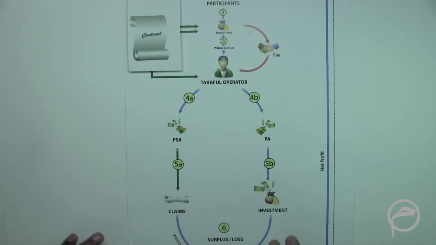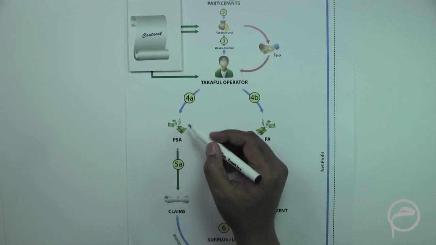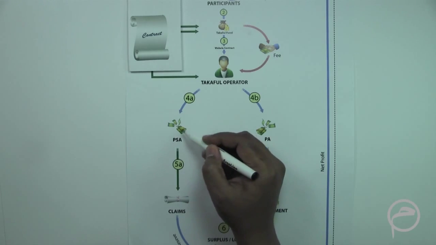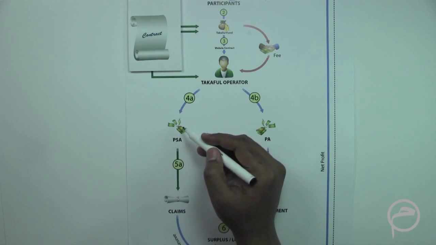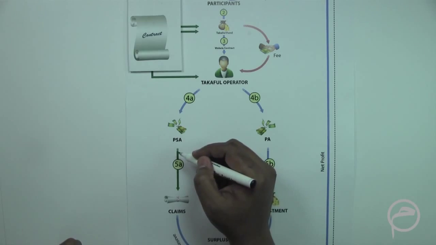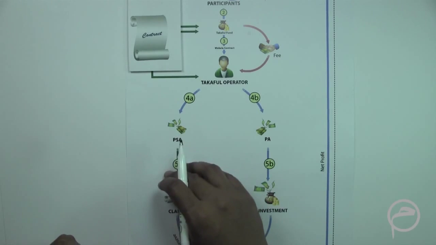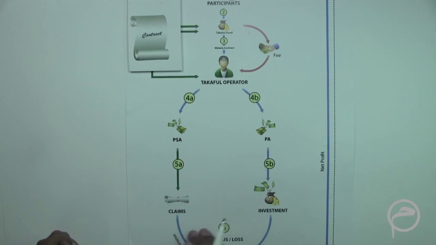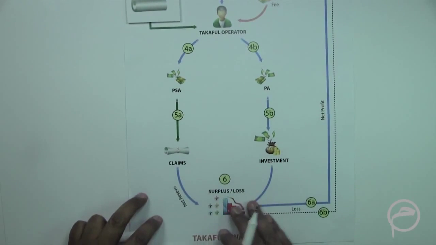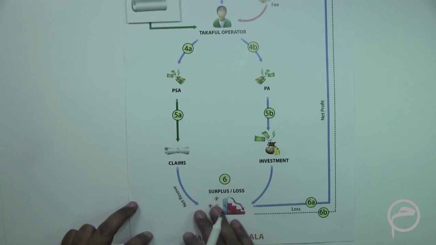So even in this model, what happens is that in the PSA, the total donation minus the claims minus operation expenses, whatever remains at the end of the Takaful term, goes to the surplus. That goes to the surplus.